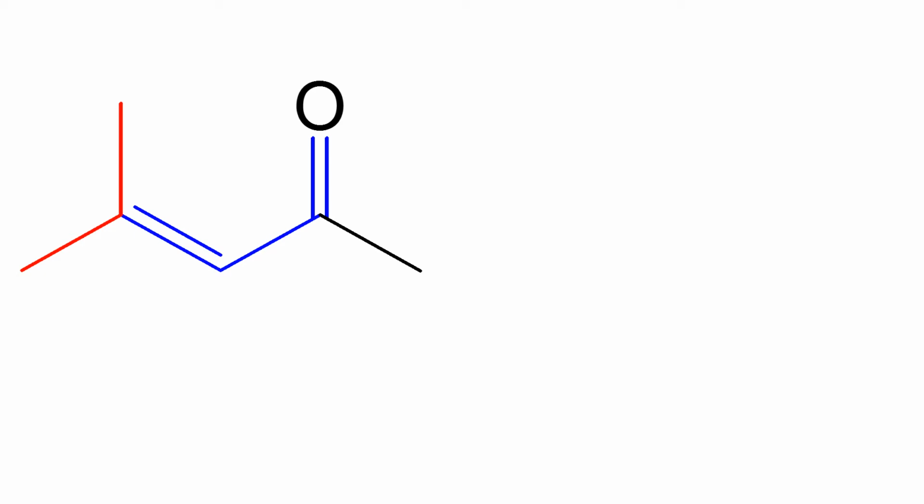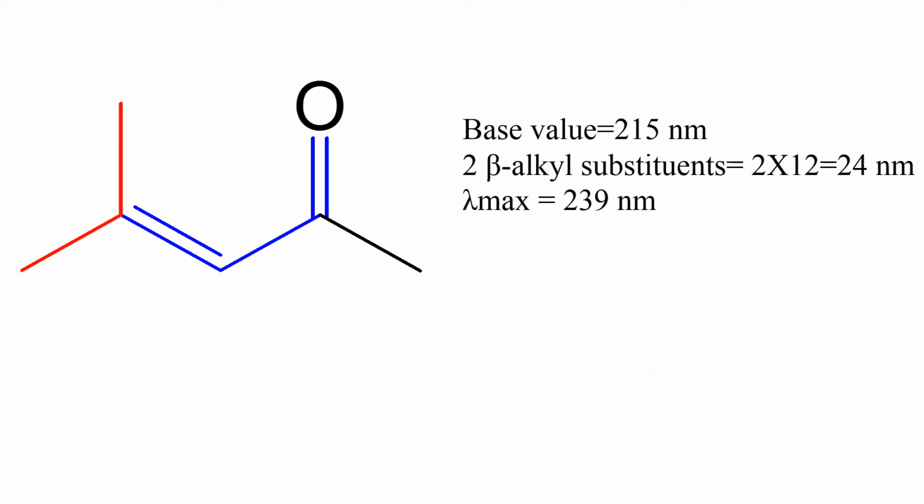This molecule is an example for acyclic alpha-beta unsaturated ketone, where I have used blue color to represent the conjugated double bonds and red color represents the substituents. So, we know that the base value for alpha-beta unsaturated ketone is 215 nanometer, and there are two beta alkyl substituents which contribute 24 nanometer. So by adding 215 and 24 we get the lambda max of this molecule, which is 239 nanometer.